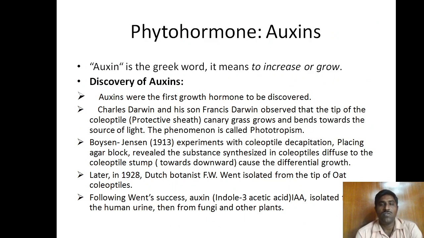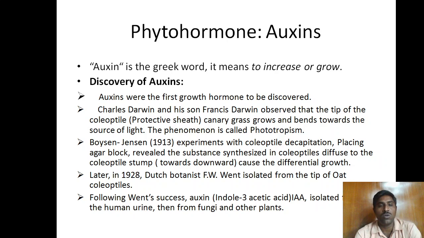Next, the first phytohormone, auxin. Auxin is a Greek word. It means to increase or grow. Auxins were the first plant growth hormones to be discovered. Charles Darwin and his son Francis Darwin observed that the tip of the coleoptile, the protective sheath in the canary grass, grows and bends towards the source of the light.